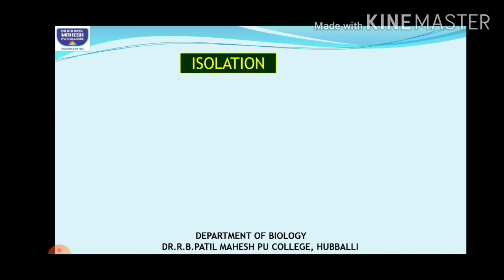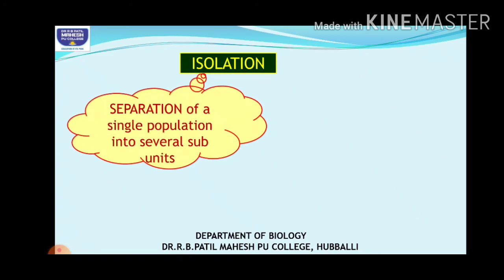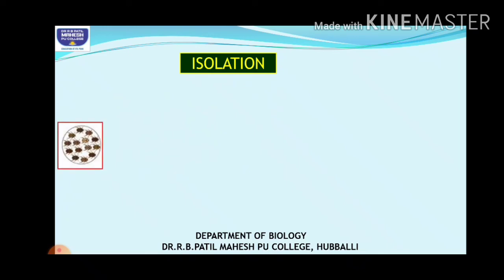What type of isolation? What is this isolation actually? Isolation means separation, separation of one population. There is one common population, and from this one population, if the organisms get separated into smaller subunits, that leads to isolation, and then that leads to the origin of new species.